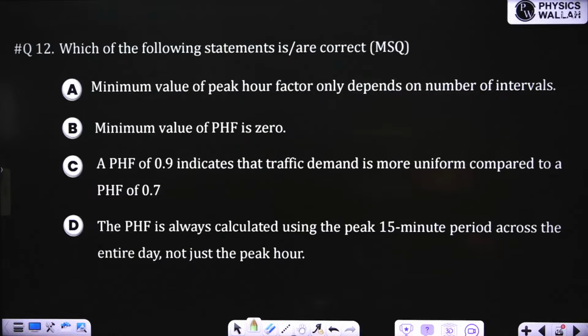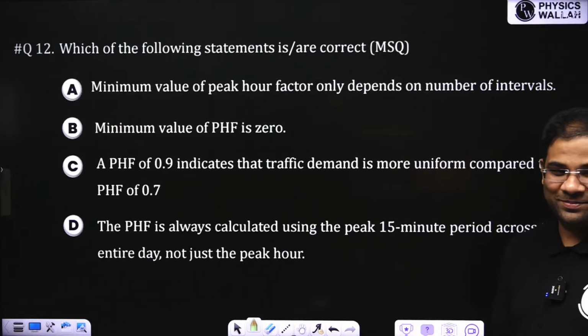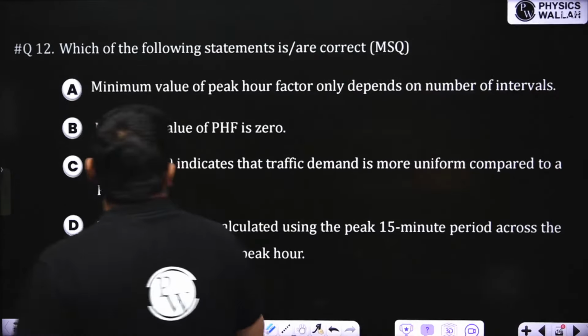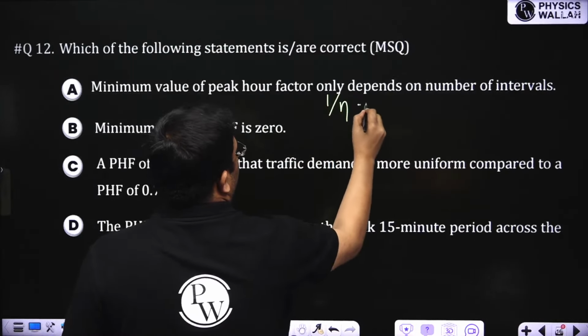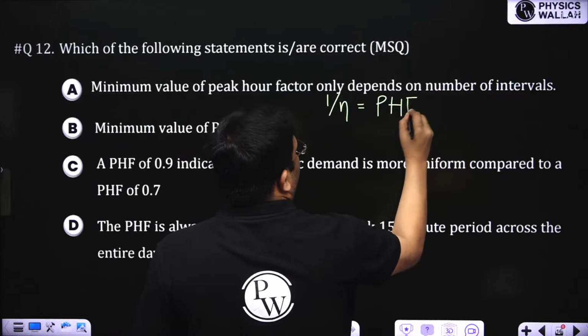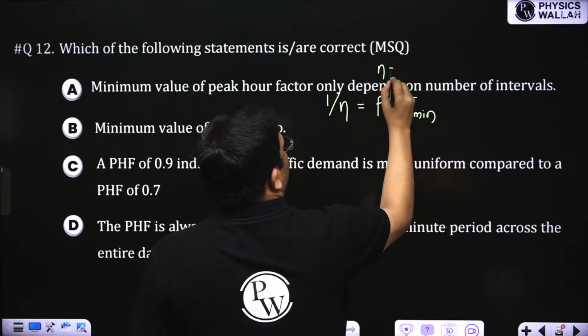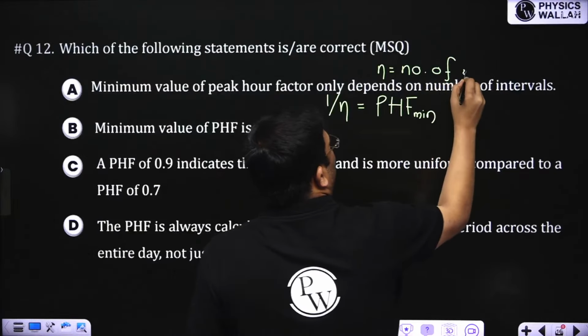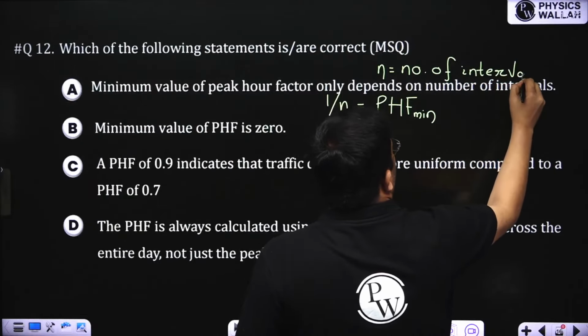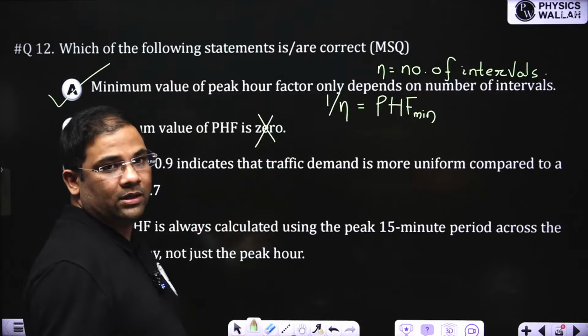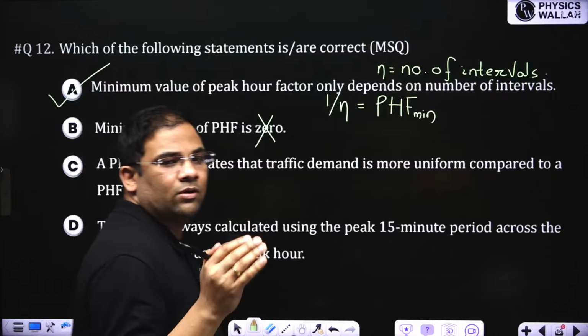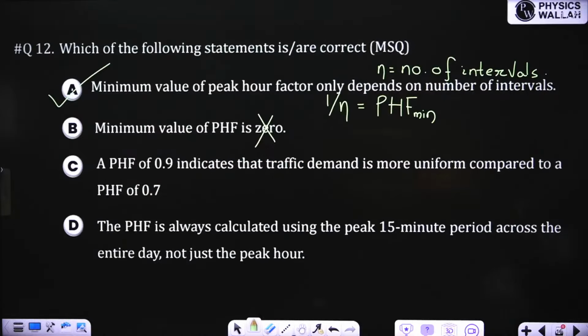Oh, that was fast. Very good. Great. So you see, minimum value only depends on number. Yes, it is correct. Yesterday we have seen that minimum value of peak hour factor is 1 by n, where n is equal to the number of intervals in which we have collected the information. So minimum value is not 0 obviously, because it is 1 by n, either 1 by 4, 1 by 6, 1 by 5, 1 by 12, depending on